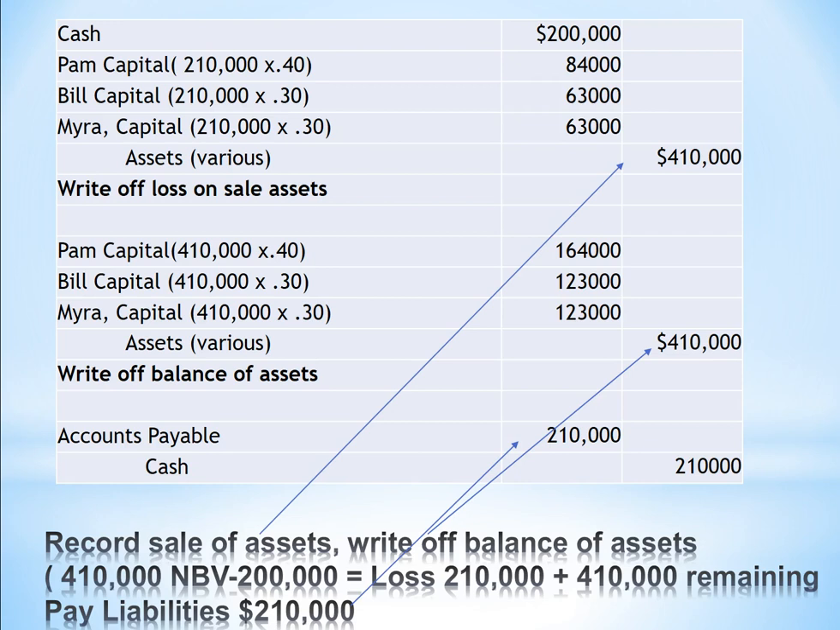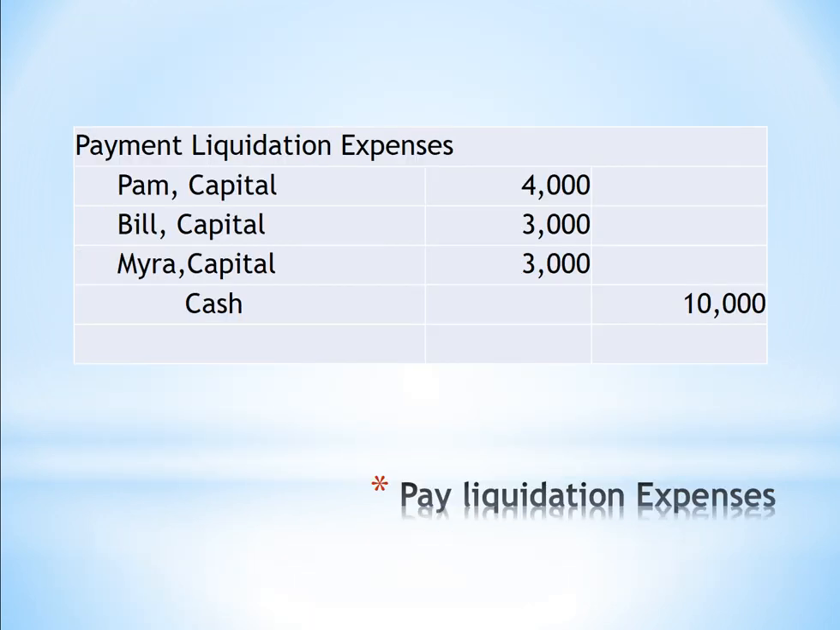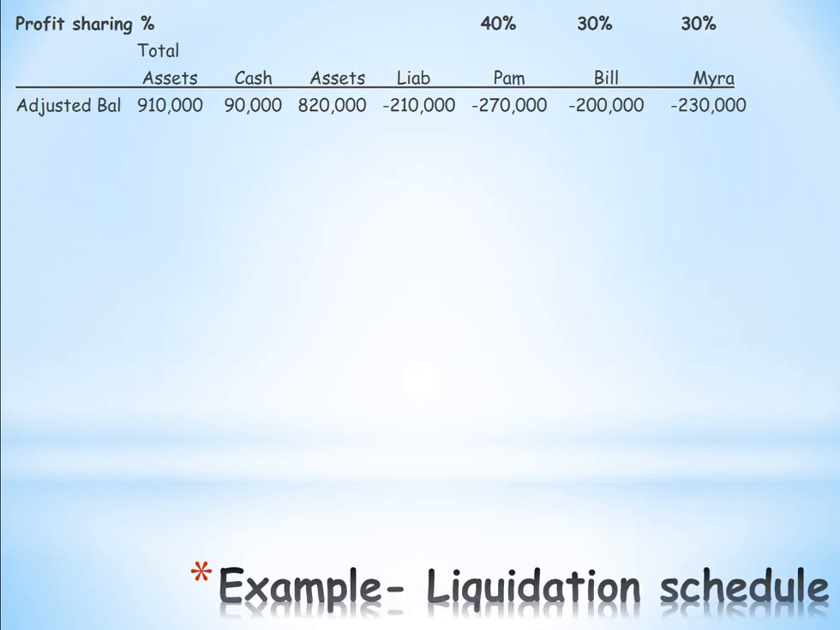Now these are the journal entries. Now we also have to make sure that we write off our liquidation expenses against the capital accounts. Now when we go through all of this, we're now going to see, is there any cash left over, and make sure we eliminate any negative balances in our capital accounts.